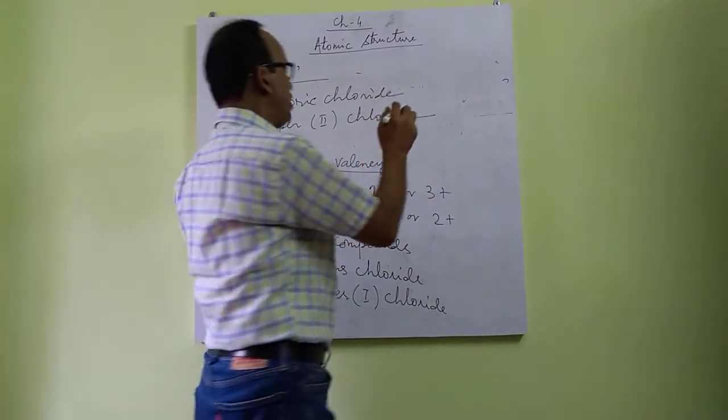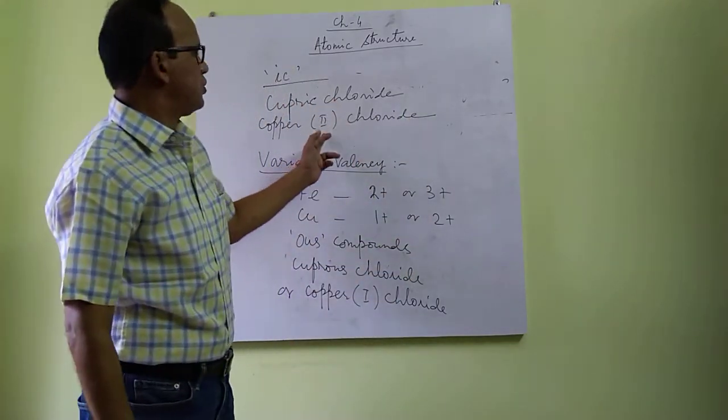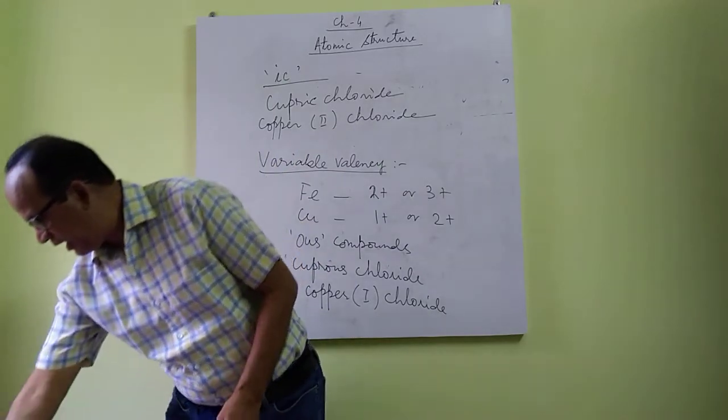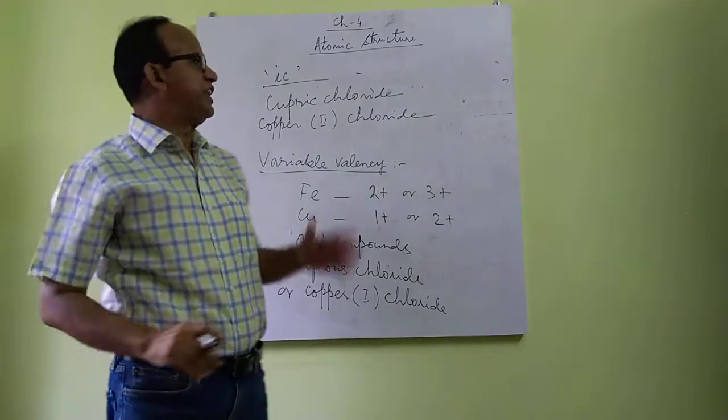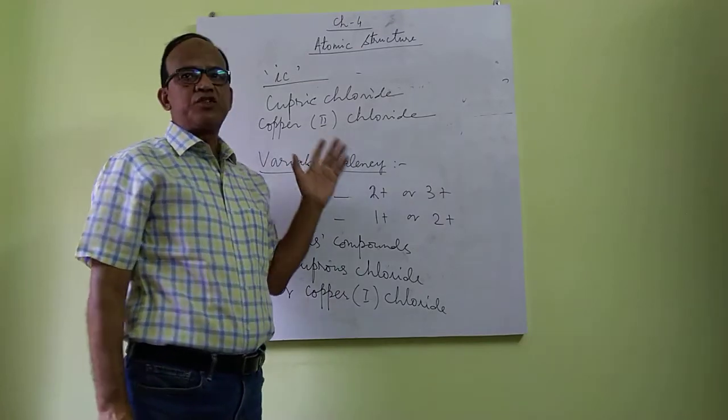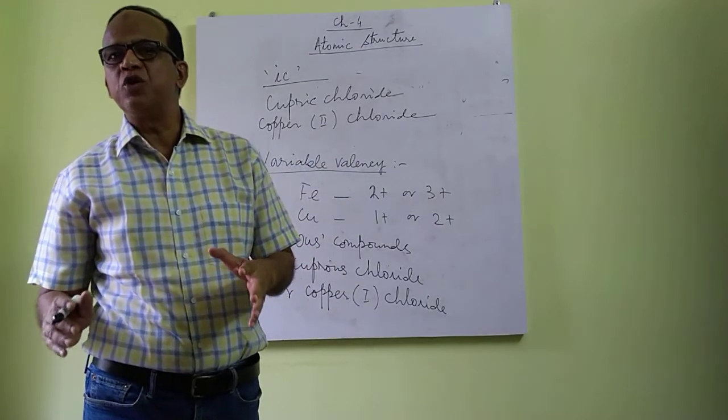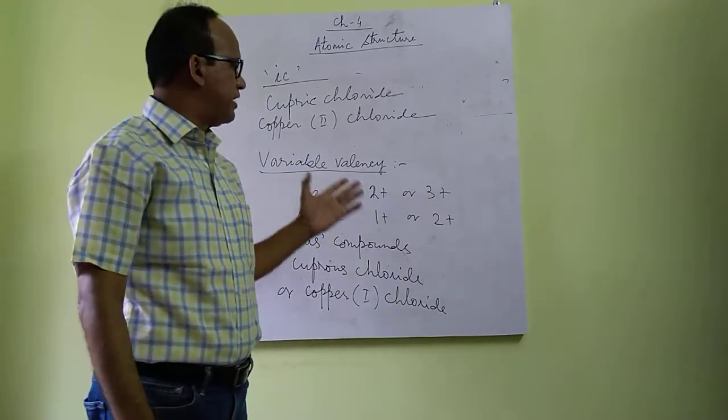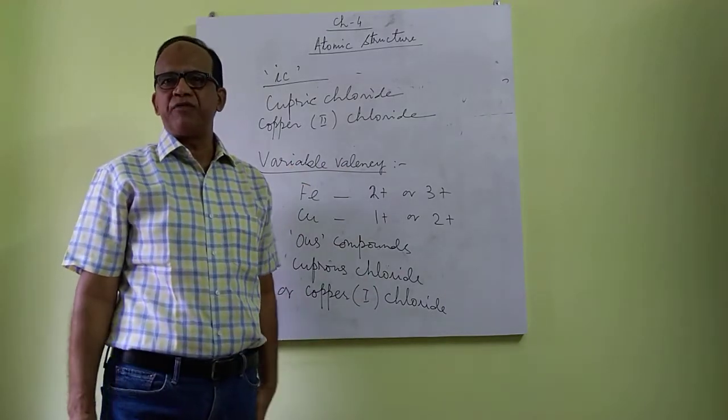Here the valency of copper is 2. So this is about the variable valency. So some certain elements show more than one valency and can form more than one type of compounds.